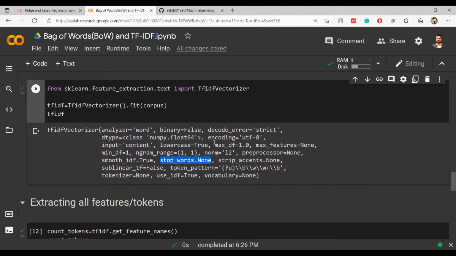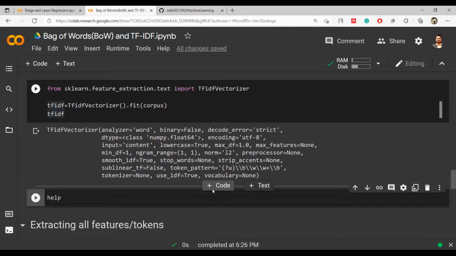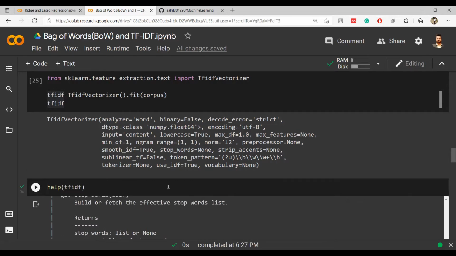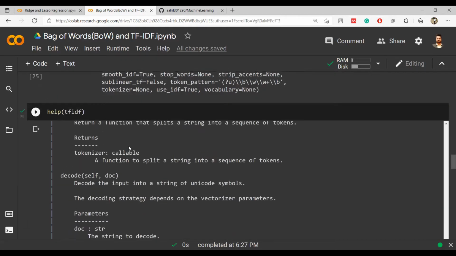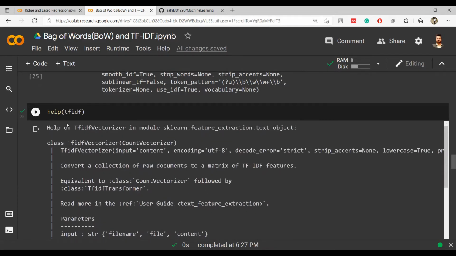I mean, you can go into the details of this TfidfVectorizer and look into how it works. It can be found, I think, by help, and then in brackets TfidfVectorizer. Yeah, so putting the TfidfVectorizer in the brackets, you will get all the information about it here.